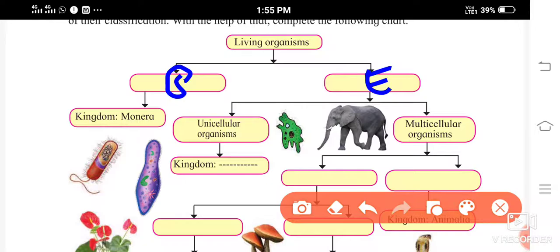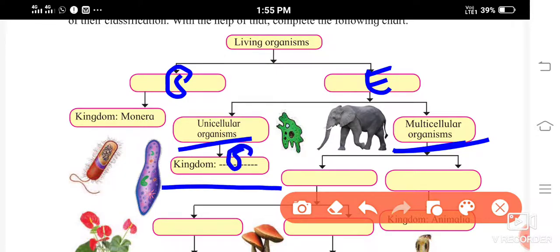Now eukaryotes are classified into unicellular organisms and multicellular organisms. The word is telling you that unicellular means the organism is made up of only one single cell. Multicellular organisms means more than one cell. In unicellular organisms, kingdom Protista is included.